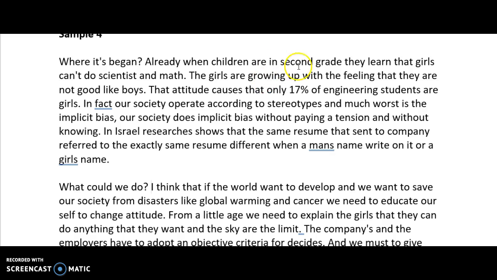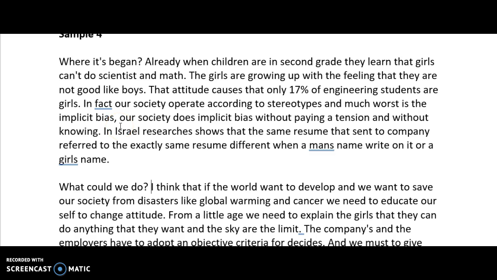Already, when children are in 2nd grade, they learn that girls can't do science and math. The girls are growing up with the feeling that they are not as good as boys. That attitude causes only 17% of engineering students to be girls. In fact, our society operates according to stereotypes, and much worse is the implicit bias.